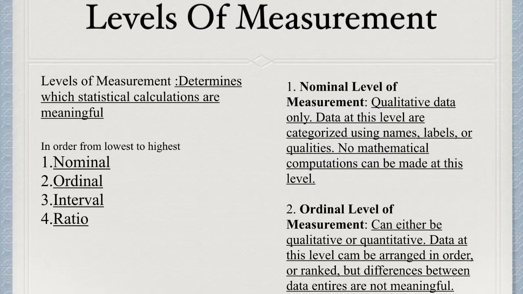Levels of measurement determine which statistical calculations are meaningful. In order from lowest to highest, they rank: nominal, ordinal, interval, and ratio.